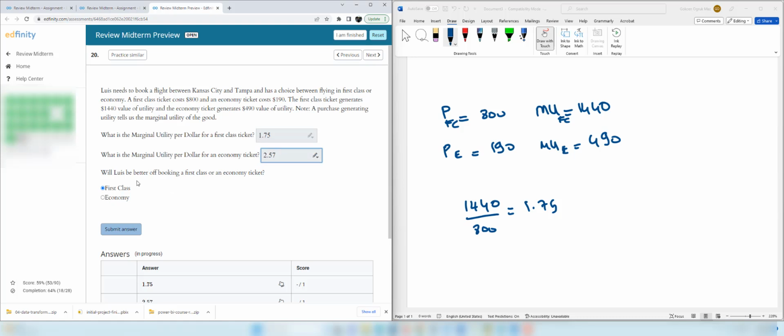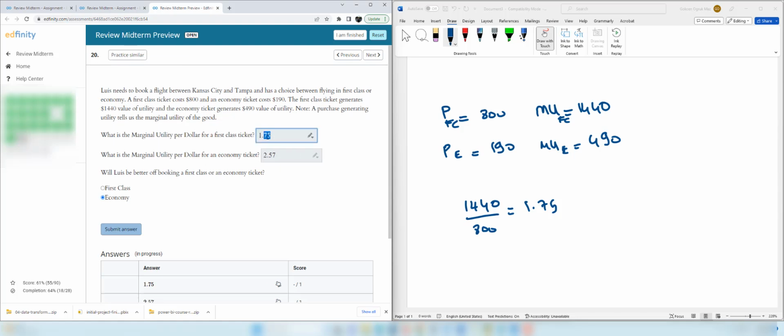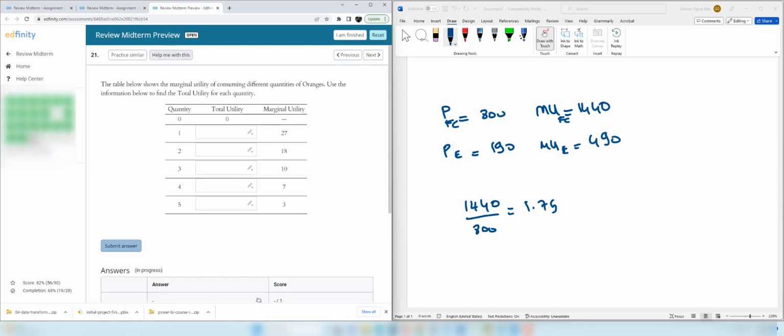And which one is better for Louis? It seems like the economy is better because economy brings more utility per dollar spent. So we just made a quick calculation mistake here. This is going to be 1.8, and now it's correct.